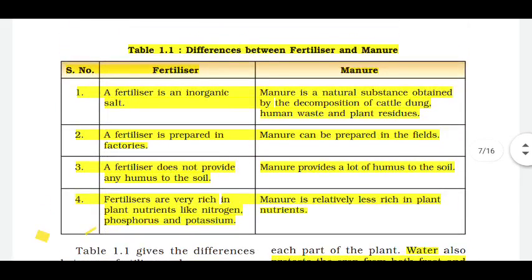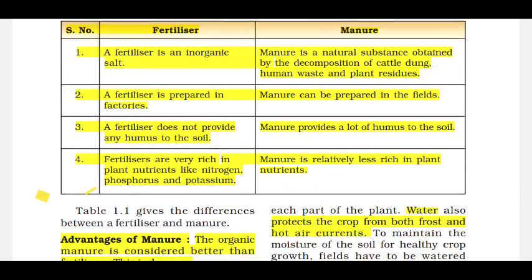Now, differences between fertilizer and manure. This is a very important question, so make a note of it. Let's find the differences. First point: fertilizer is an inorganic salt, whereas manure is a natural substance obtained by the decomposition of cattle dung, human waste, and plant residues. A fertilizer is prepared in factories, whereas a manure can be prepared in the field.